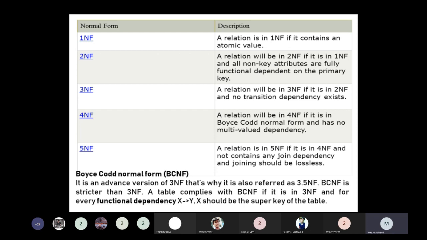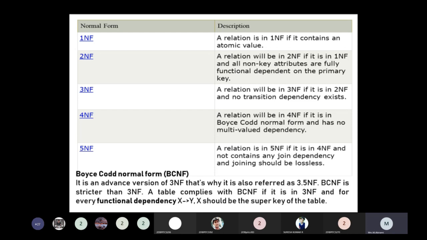It states that an attribute of the table cannot hold multiple values of the same data. It must hold only a single valued attribute. What is a single valued attribute?